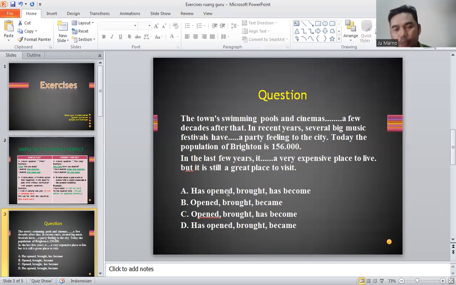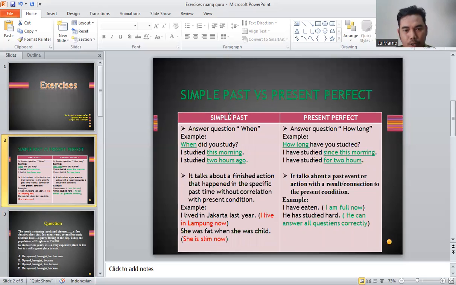Okay, to answer this question, we must understand the concept of simple past and present perfect. So I will explain that to you. First, simple past and present perfect have different functions. This is the function of simple past. It talks about a finished action that happened at a specific past time without correlation with the present condition. So it is used to express something that happened in the past and has no impact on the present condition.